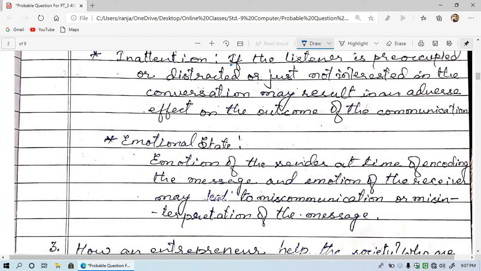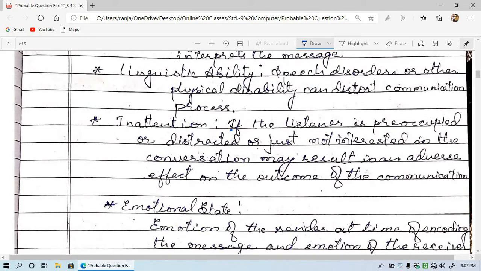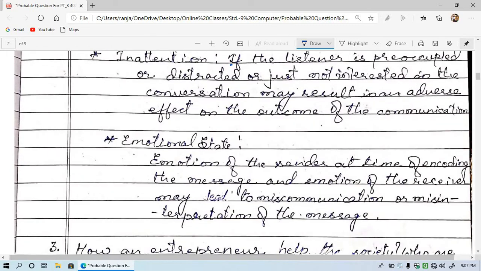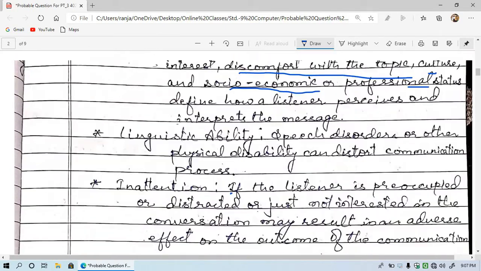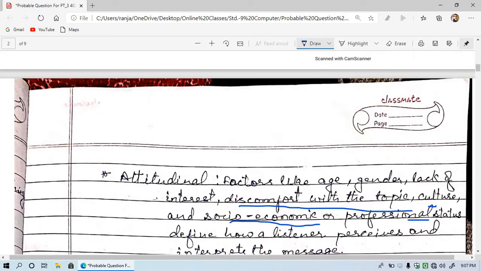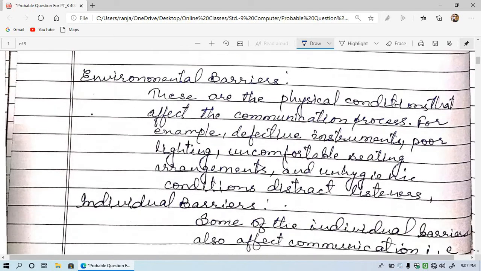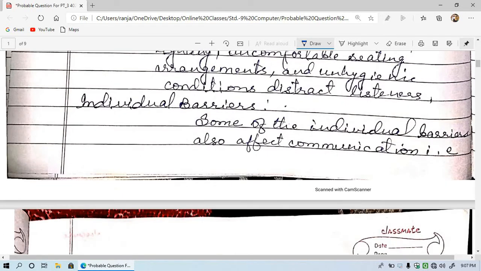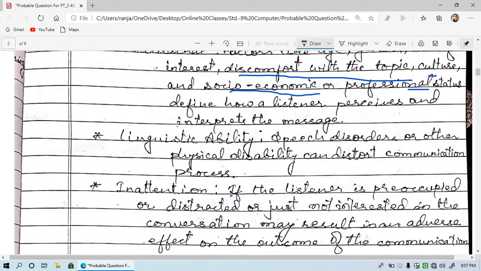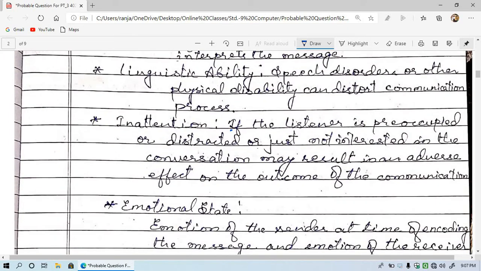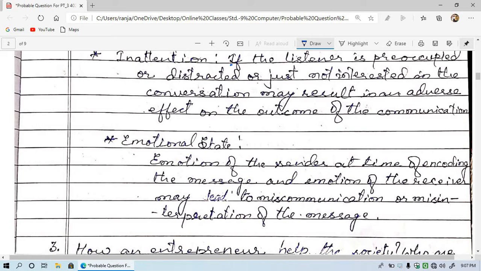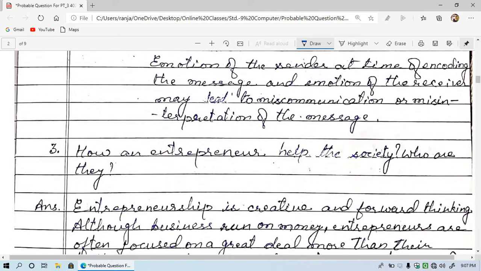So these were the barriers to effective communication, and we have seen the 4 barriers that are included in individual barriers, that is attitudinal, linguistic, inattention and emotional. Now let's see question number 3.